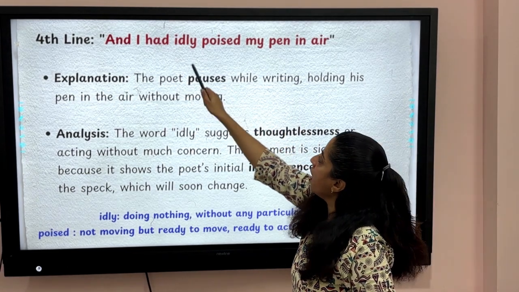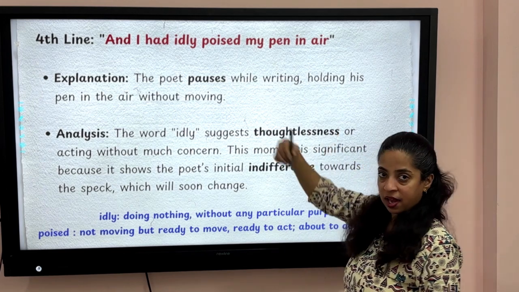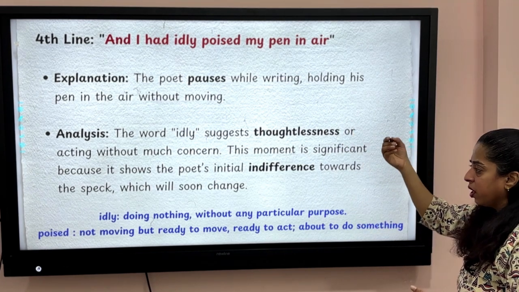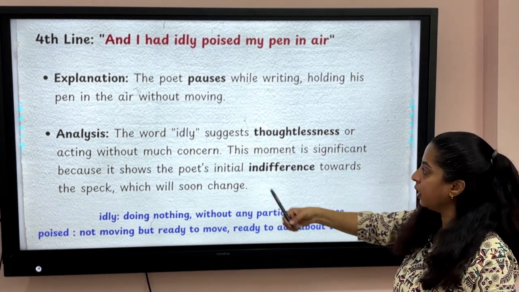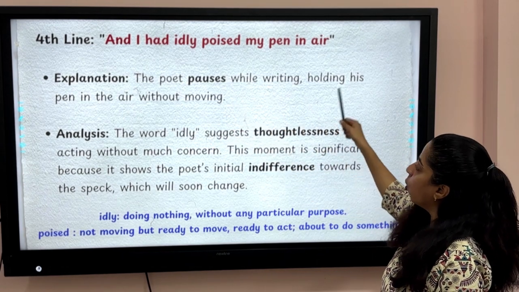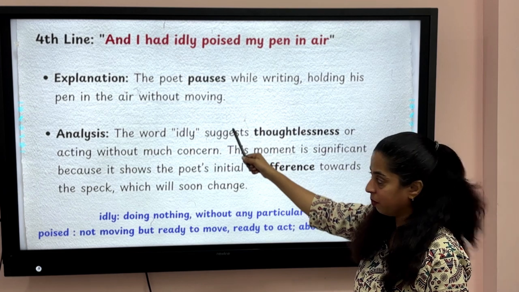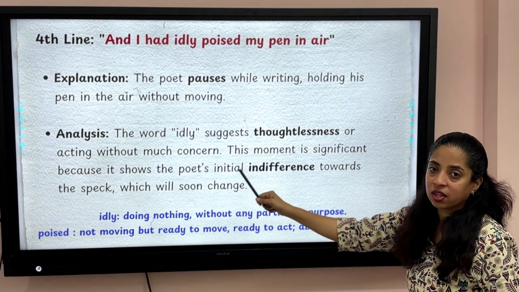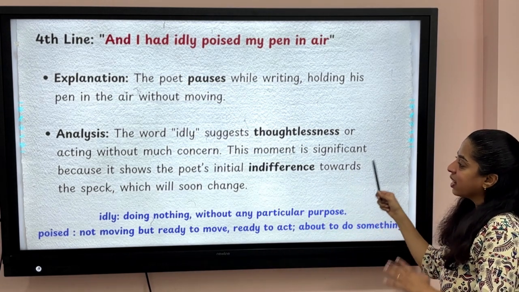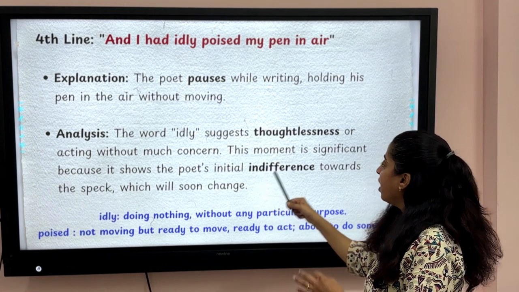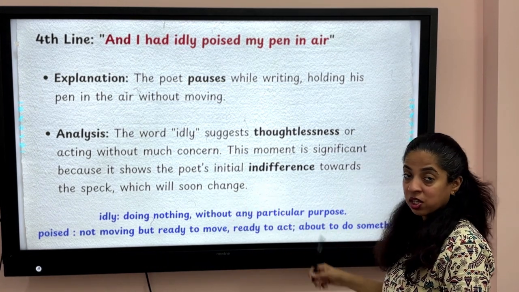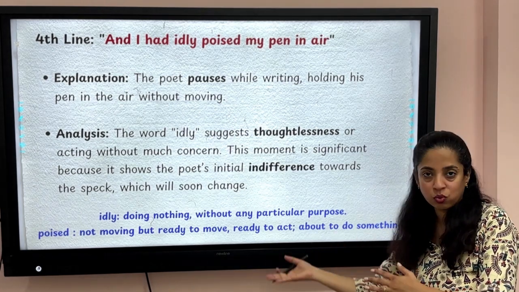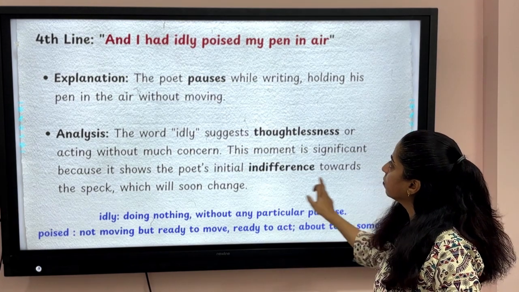So the line says, and I had idly poised my pen in air. My pen was paused in the air just like that. I was not doing anything, but the pause was such that I was just about to write, right? So the poet pauses while writing, holding his pen in the air without moving. The word idly suggests thoughtlessness or acting without much concern. This moment is significant because it shows the poet's initial indifference towards the speck, which will soon change in the coming lines.